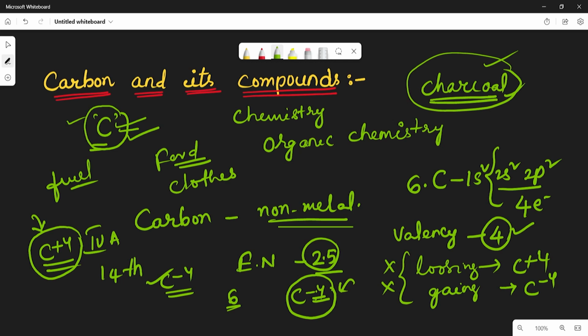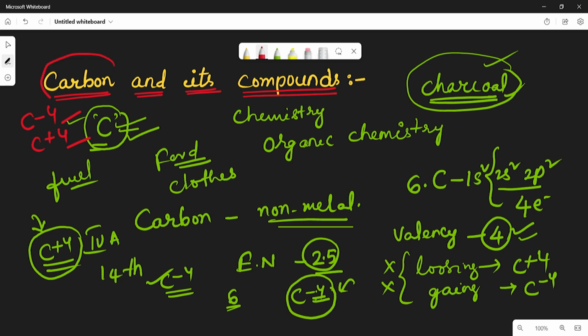Therefore the C plus 4 formation also is a remote possibility. The carbon valency is 4, but it may not form bonds as C minus 4 ions and C plus 4 ions, because the carbon may not form as a cation and anion.